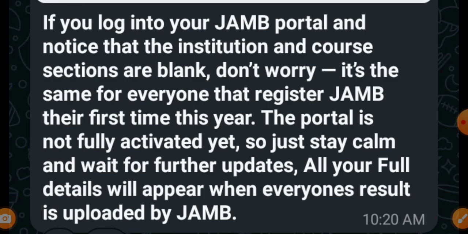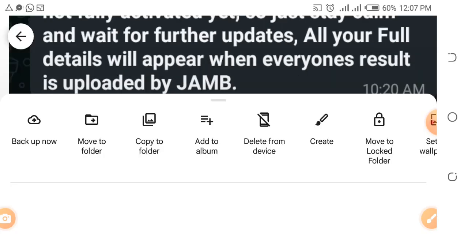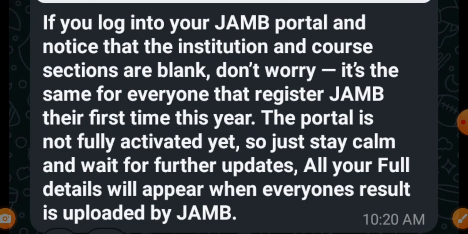don't worry, don't panic, don't start shouting, right? Don't panic. It is the same for everyone. Those of you that registered JAMB for the first time are experiencing that issue, right? The portal is not fully activated yet. You know how JAMB issues happen. The portal has not been fully activated, so just stay calm and wait for further updates.